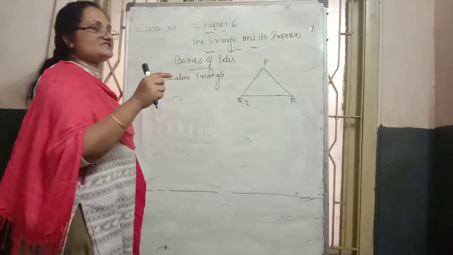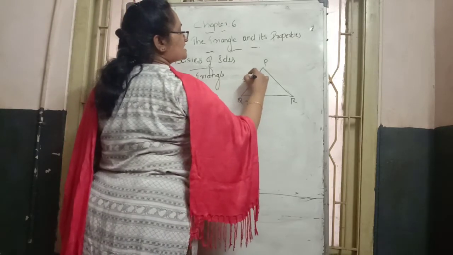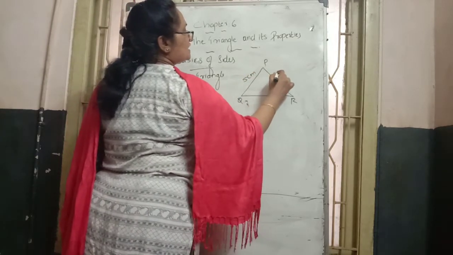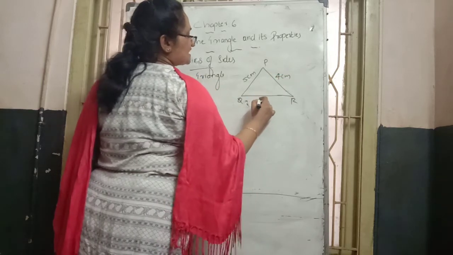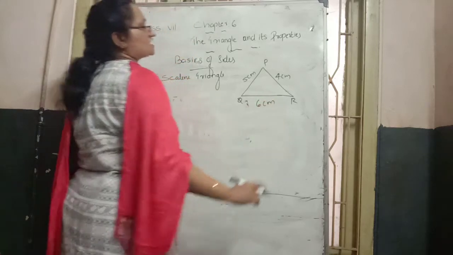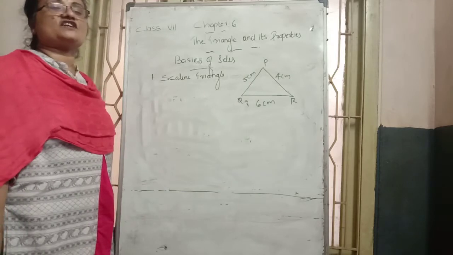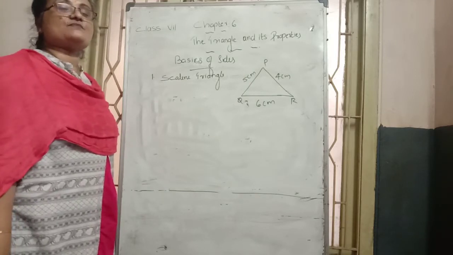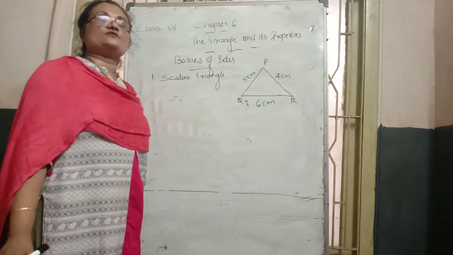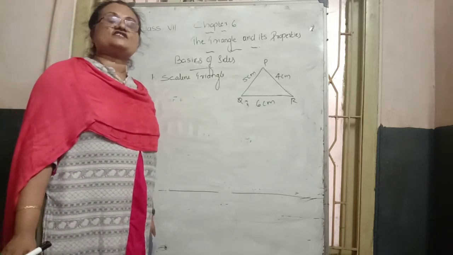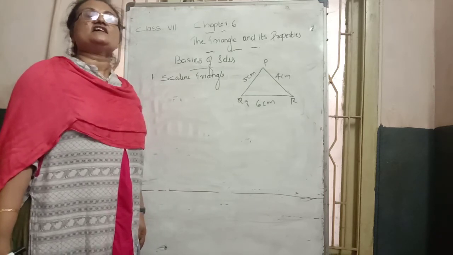Suppose the side measurements are given as 5 centimeters, 4 centimeters and 6 centimeters. All three side measurements are different, so we call such a triangle a scalene triangle.